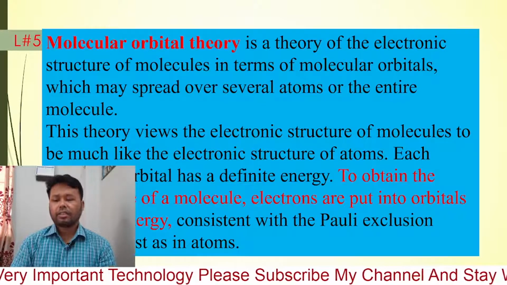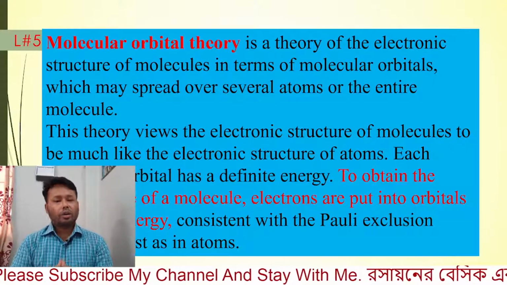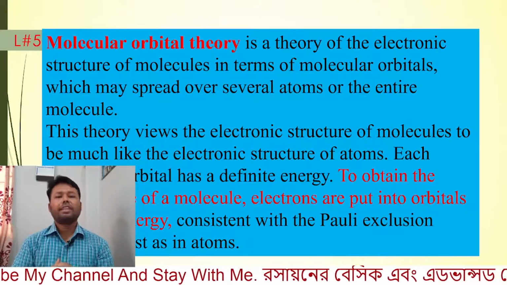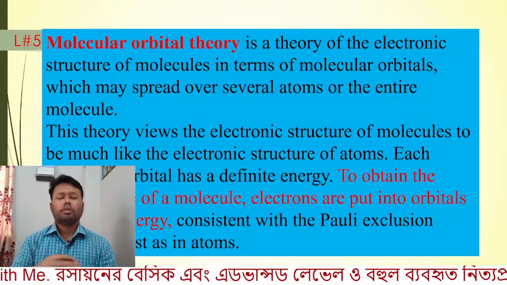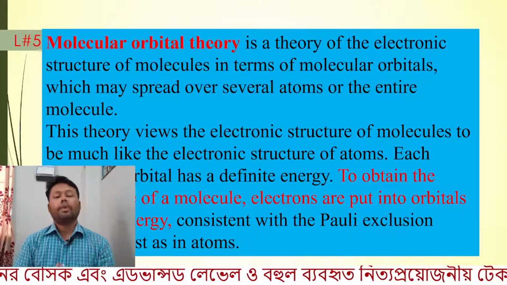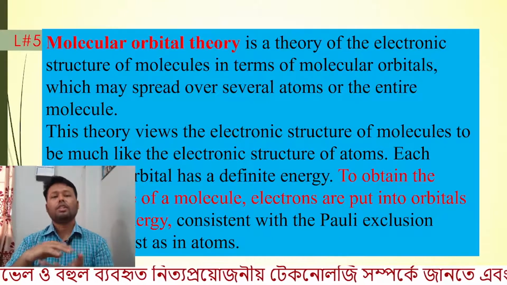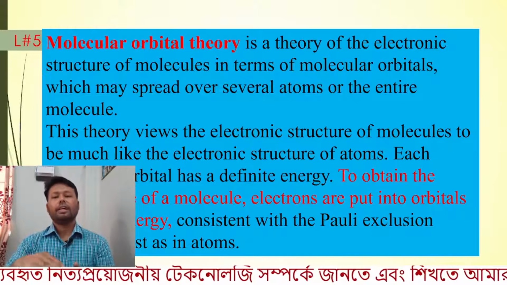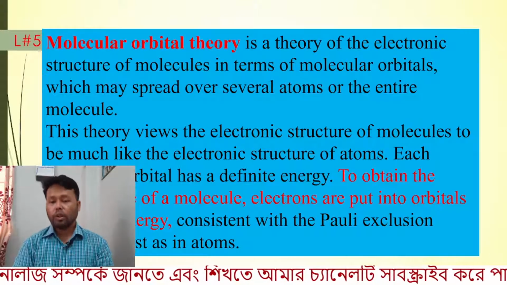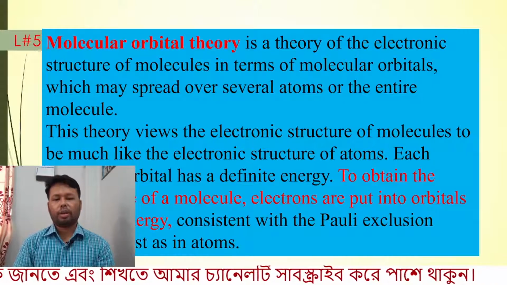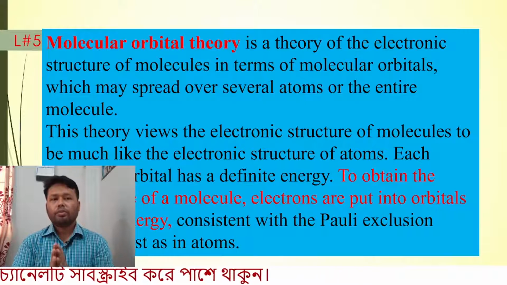We know the electronic configuration of atoms, how the electrons are occupied in an atom. In similar way, the molecular orbital of a molecule will be occupied. That means first the lower energy orbital will be filled, then step by step it will go to the upper orbital, and also it follows the Pauli's exclusion principle just as an atom.